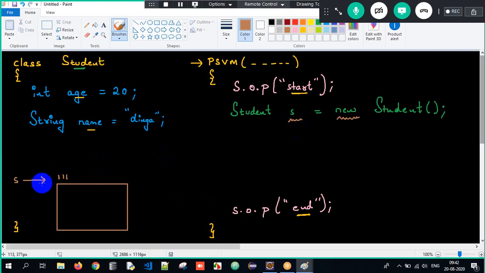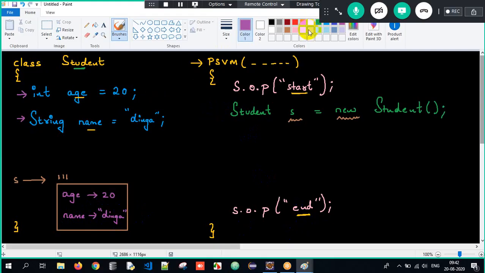And why did I create the object here? To store all the non-static properties within the memory. There is a non-static variable called age, and that age will get initialized to 20. So now I have allocated some memory for that particular age. Similarly, there is one more variable called name, which will get initialized to Dinga. So why did I create the object? To store all the non-static properties in the memory.